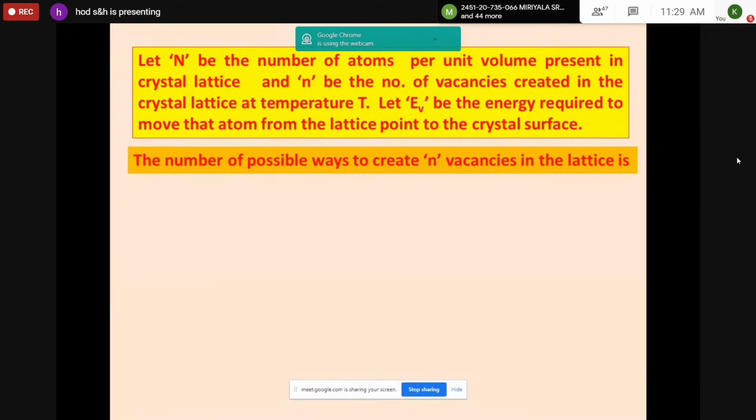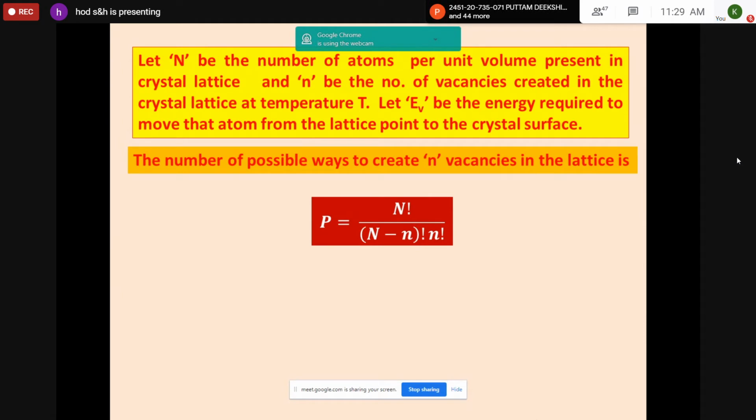Then, from the laws of probability, the number of possible ways to create n vacancies in the lattice is given by P equals capital N factorial divided by (N minus n) factorial into n factorial.